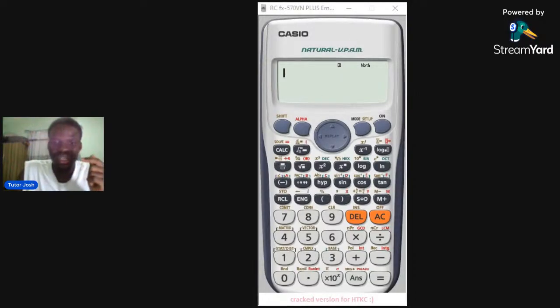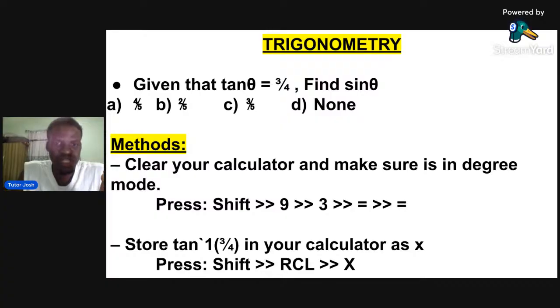Isn't it? Because this is showing there, your calculator is in degree mode. What you are simply going to do now is follow the next step I am going to show you. And the next step here is what? Store tan inverse of 3/4, because they said given that tan theta equals 3/4. So you will solve tan inverse of 3/4.